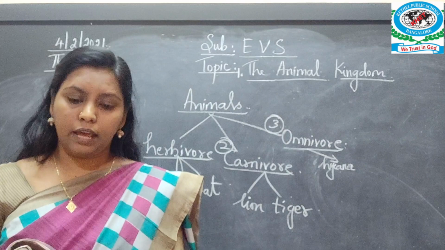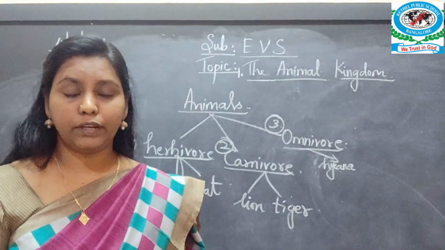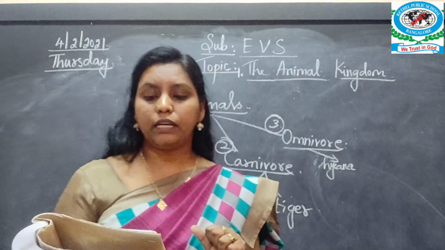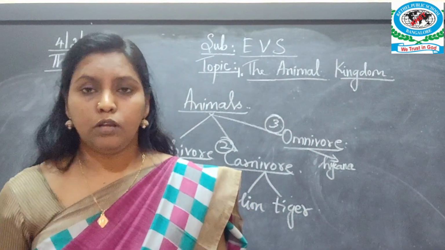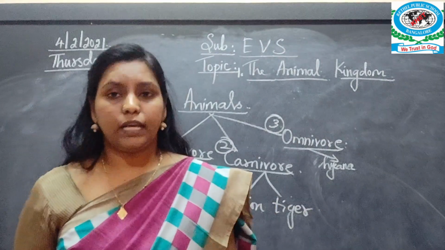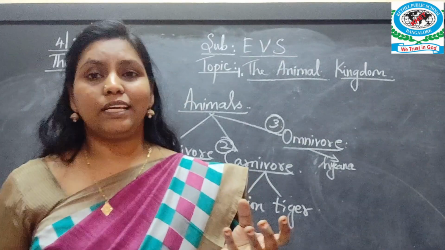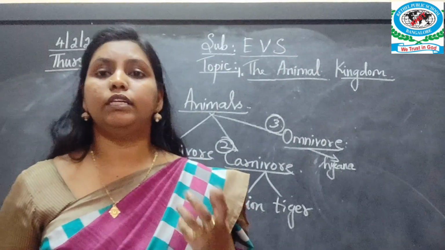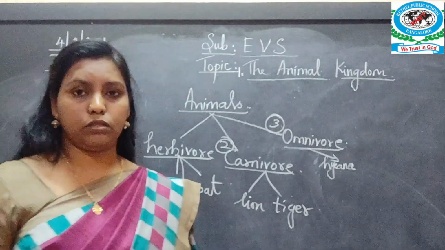Got it, children? And on the same page you have the first activity they have given you. From which animal is the milk used in your house got from? So even the animals help us to survive on earth, isn't it? So the things we eat, the things we drink are mainly from the animals also.